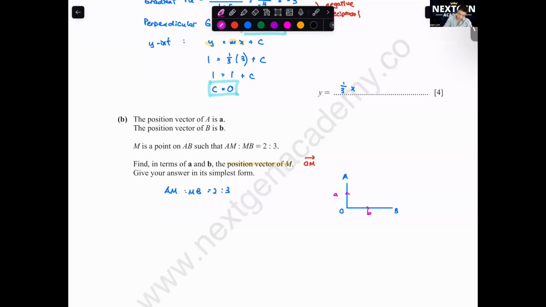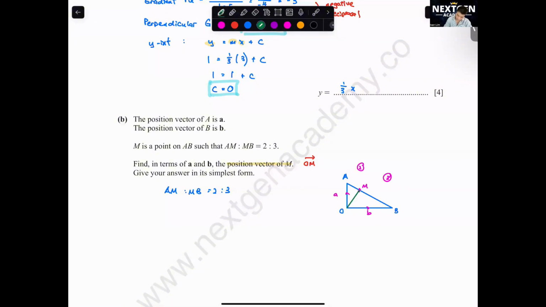Then AM to MB, that means we got one more line where M is probably somewhere here. The ratio is 2 to 3. We can draw this diagram out first to understand it better. I'm just doing a rough sketch. I don't know the direction of a and b also. And we want to find OM. It means this part here.